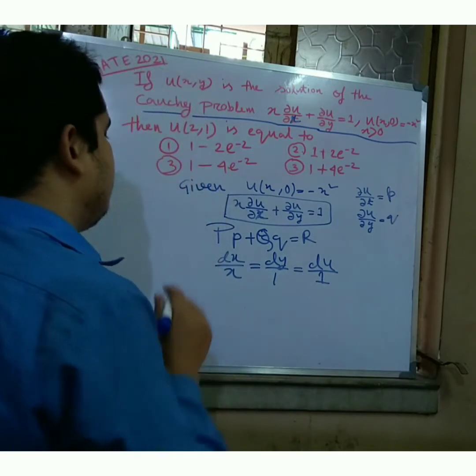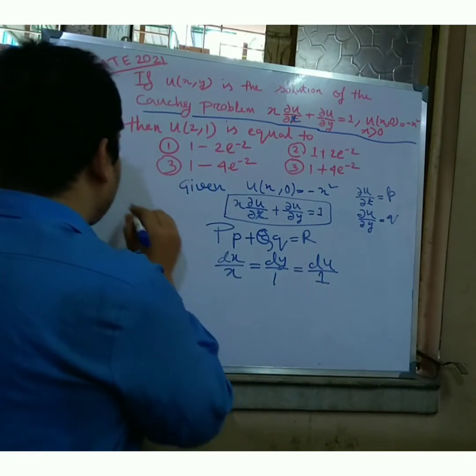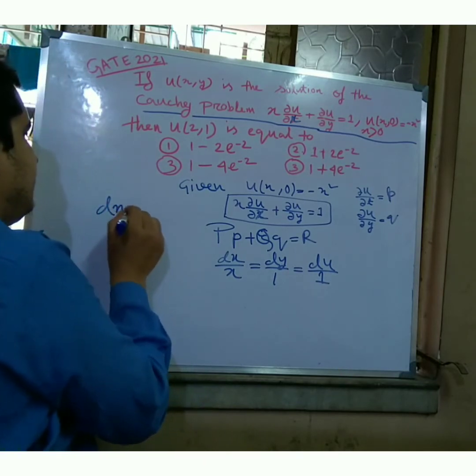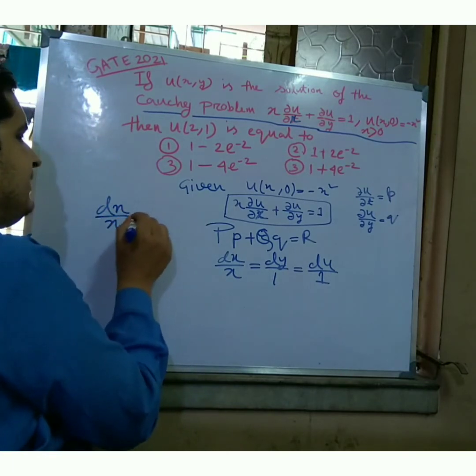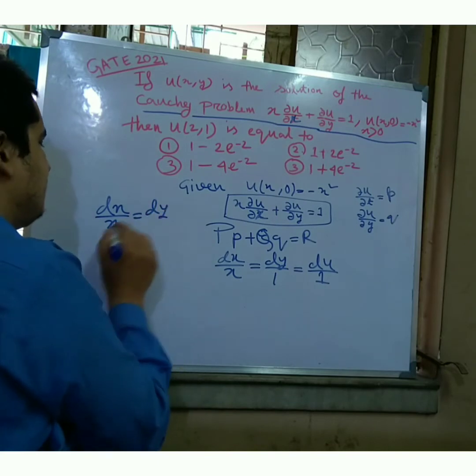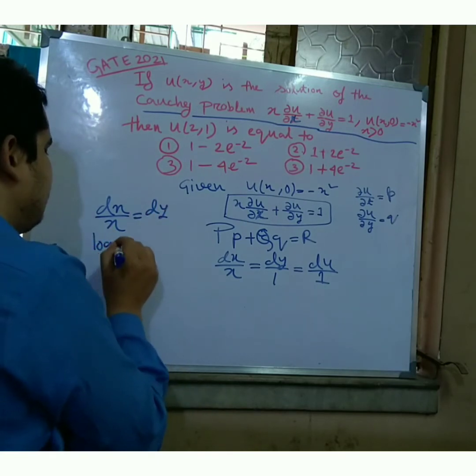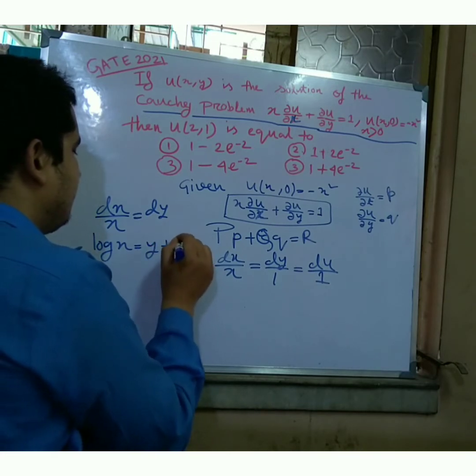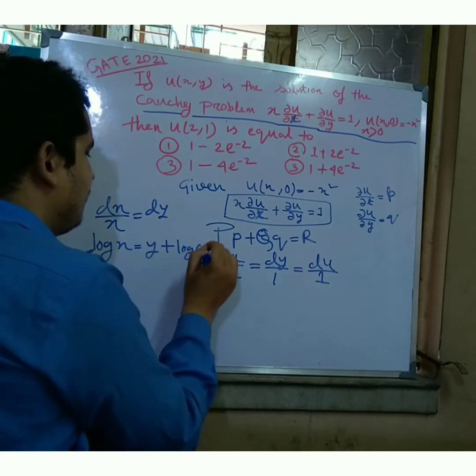So friends, dx by x is equal to dy. So log x is equal to y plus log c1.